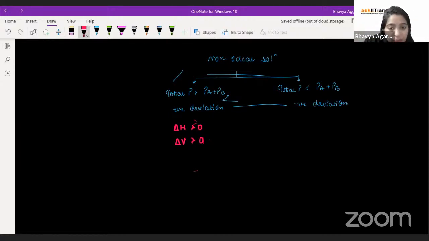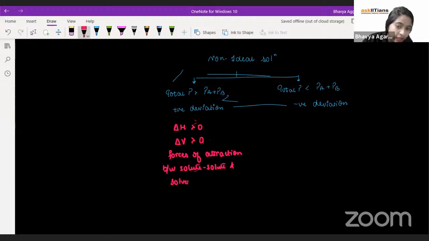So the forces of attraction between solute-solute and solvent-solvent are way greater than the forces between solute and solvent. Generally A and B are for solute and solvent, and F is for force.